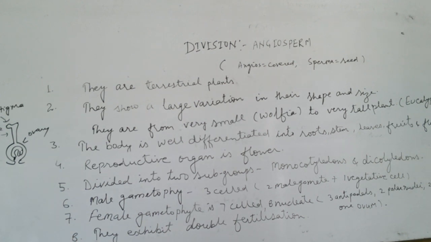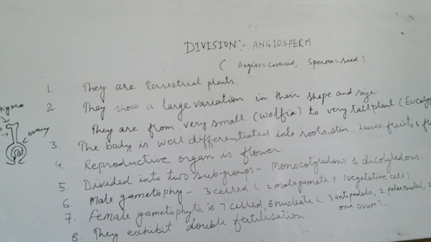Monocots have parallel venation in leaf and dicots have reticulate venation in the leaves. These are some features which differentiate monocot from dicot. We have studied this in our 9th class.